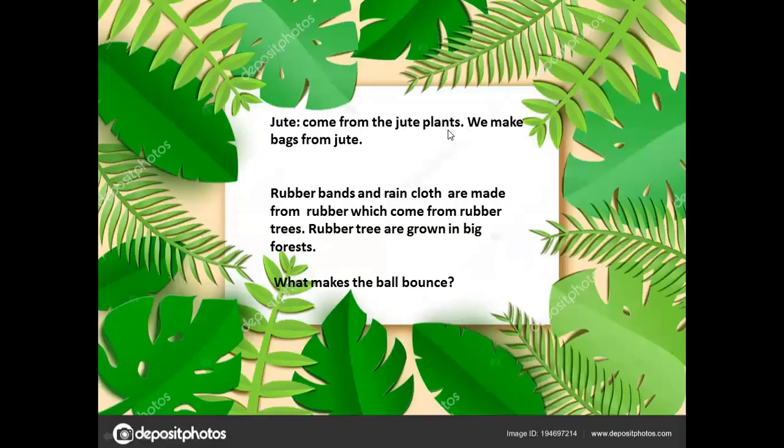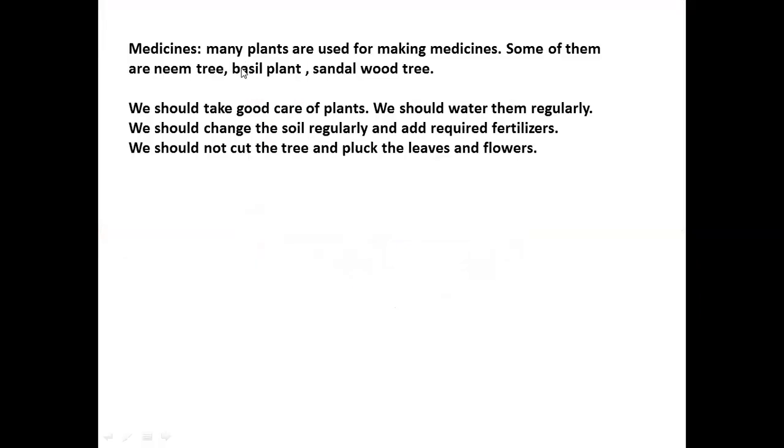Jute comes from the jute plant. We make bags from jute. Another important plant. Rubber bands and raincoats are made from rubber, which comes from the rubber trees, and rubber trees are grown in the big forest. Again, another important plant, that is how we get rubber. What makes the ball bounce? It's just rubber.